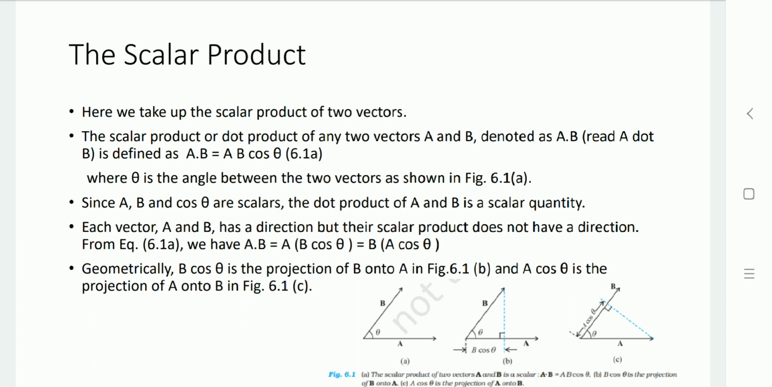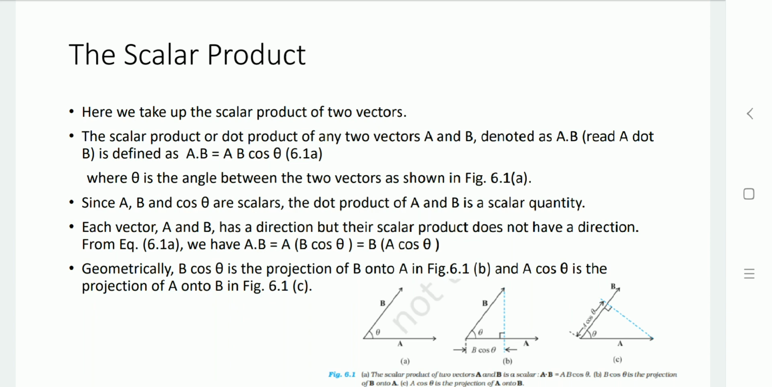If it is A dot B, it can be written as AB cos theta. And if it is A cross B, then it is defined as AB sin theta. So here we are doing the scalar product, which means A dot B. At that time we perform A into B cos theta. So here we have the magnitudes of A and B. Let us find out the magnitude of B cos theta.